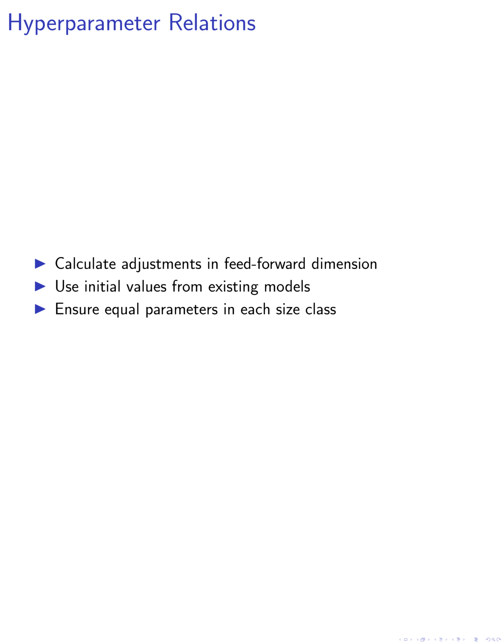We also derive hyperparameter relations to calculate the necessary adjustments in the feed-forward dimension when adding or removing layers. By using initial values from existing size classes of models, we can determine how much the size of the feed-forward dimension must change based on the number of layers. This ensures that the models in each size class have equal numbers of parameters.